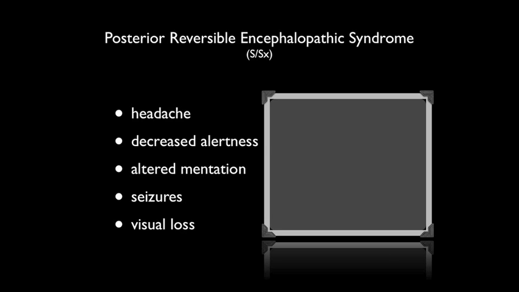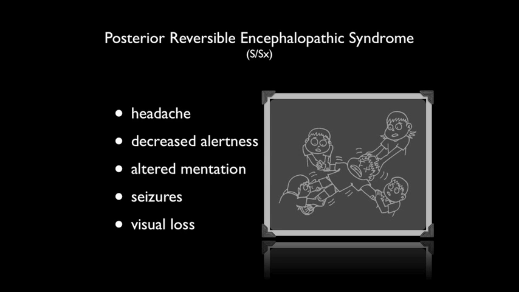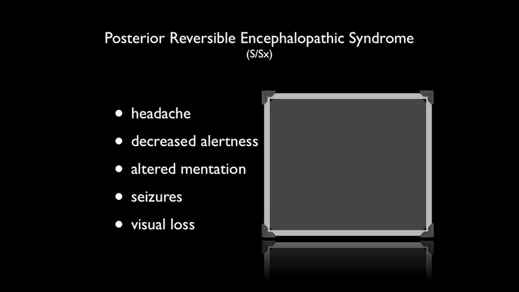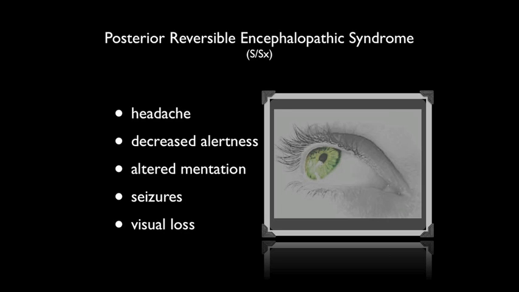Seizures may begin focally, but usually become generalized. Multiple seizures are more common than single events. Abnormalities of visual perception are nearly always detectable. Patients often report blurred vision.